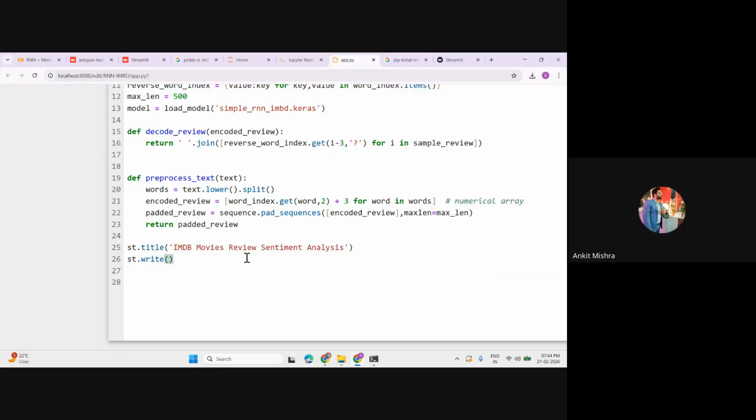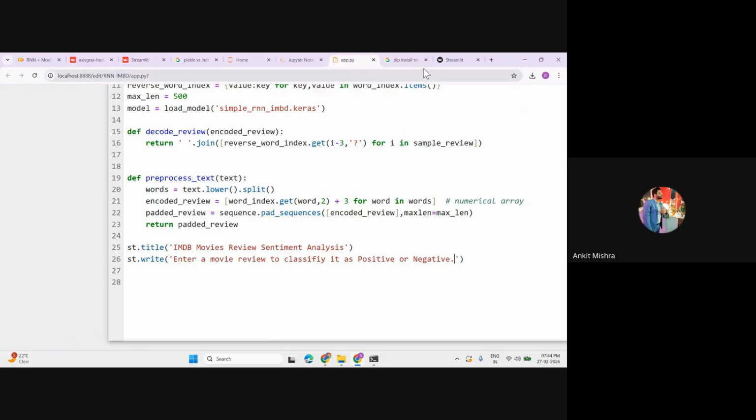Enter a movie review to classify it as positive or negative. So whether the given review is a positive or a negative review.